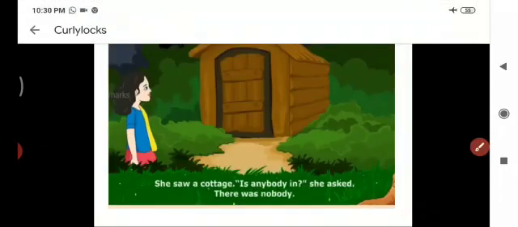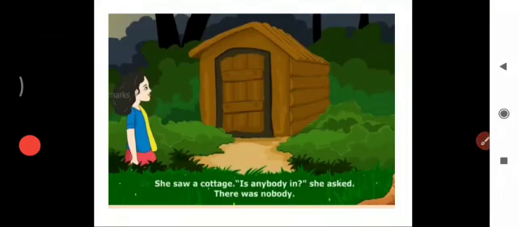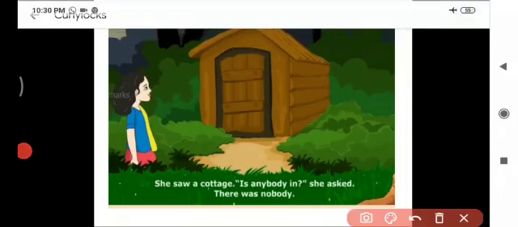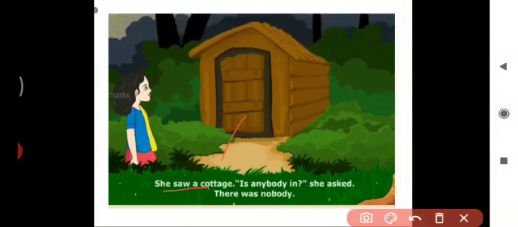On the way she saw a cottage. She went near to that and she knocked the door. She was asking, is anybody in? There was no reply. There was nobody.